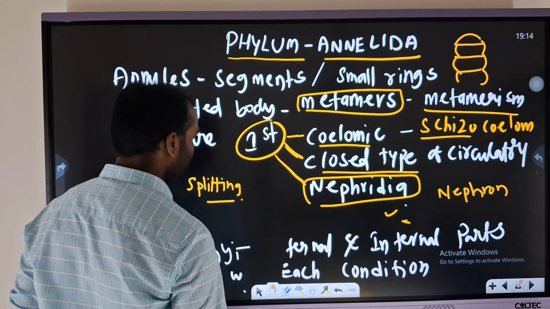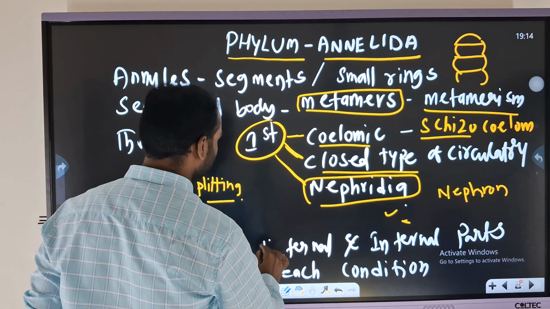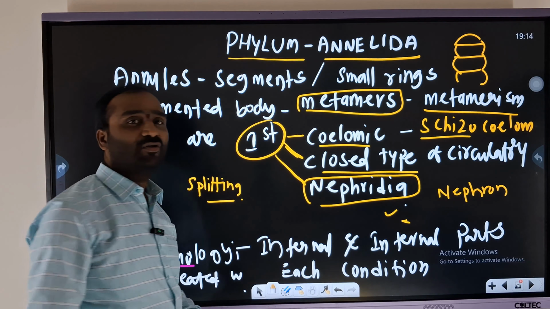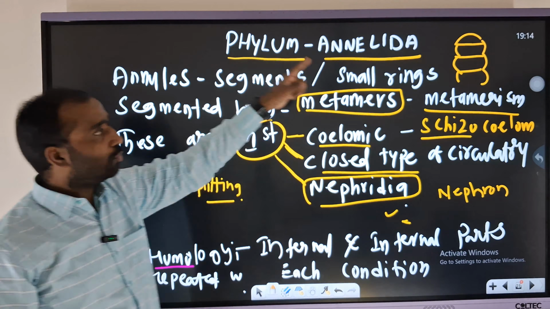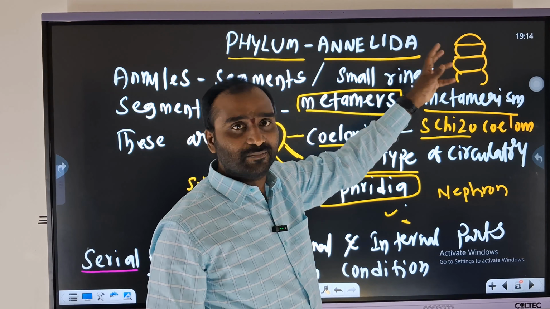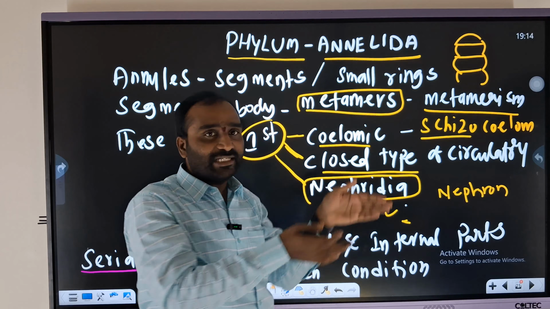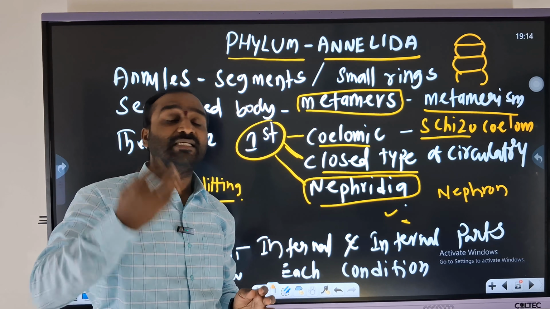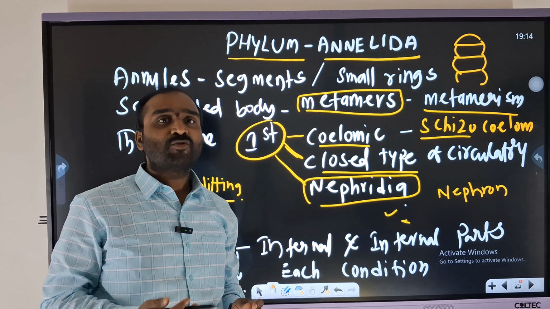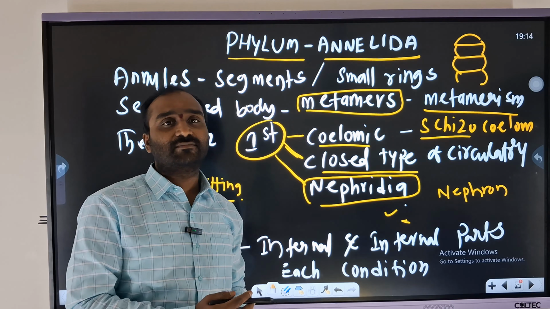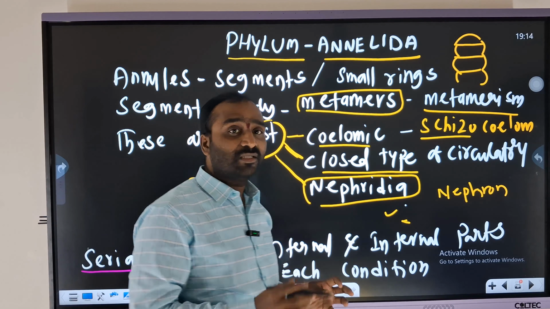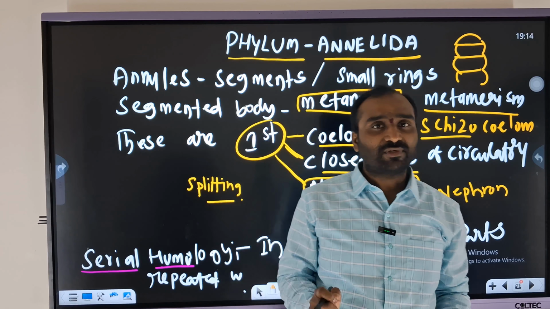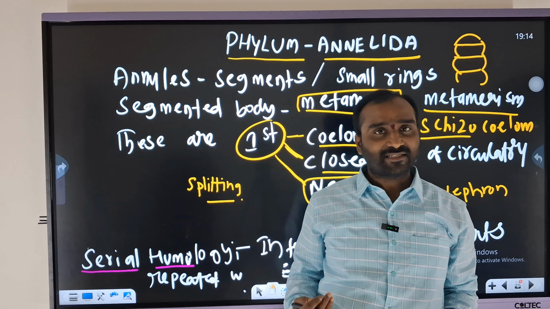homology. Okay now? Serial homology means all the segments in Annelida are in an equalized manner. Hence it is called serial homology. The segmentation is also called homonomous metamerism. Homonomous metamerism means what? Metamerism, as I told you, is the arrangement of the segments.